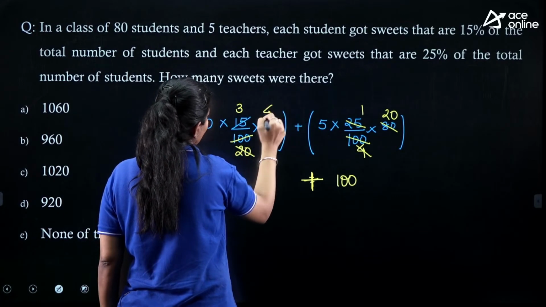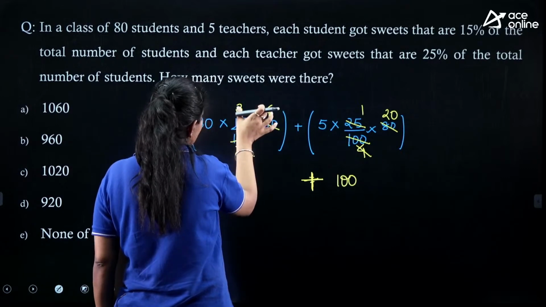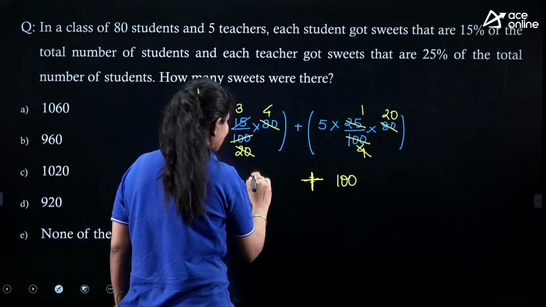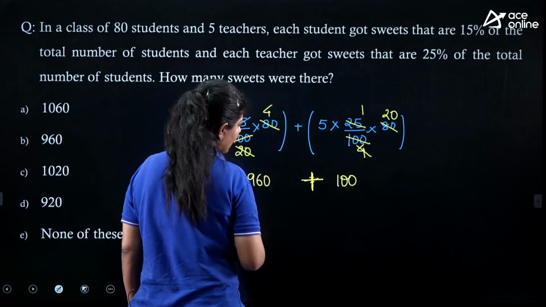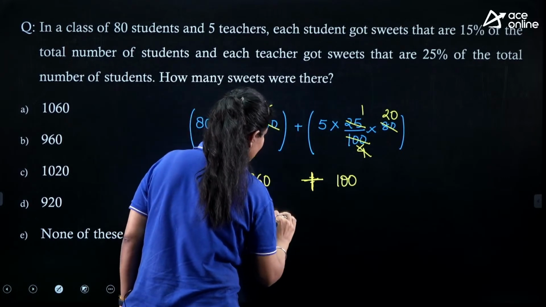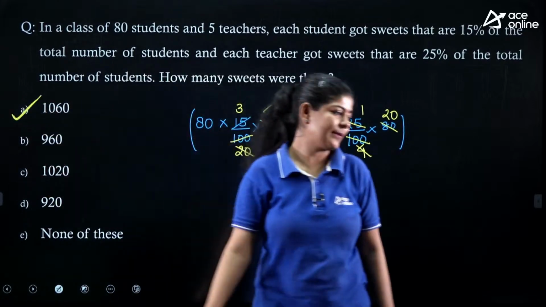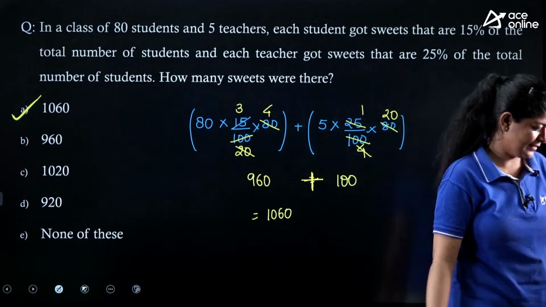Here we are having 4. So basically we are having 12 into 80, which is nothing but 960, right? 960 plus this is nothing but 1060. Option number A is the correct one.